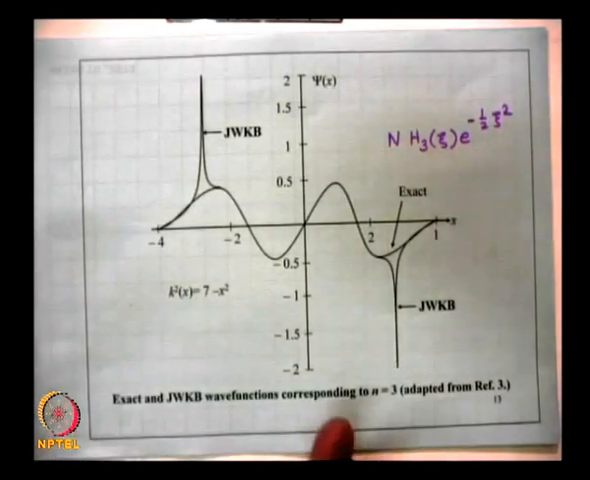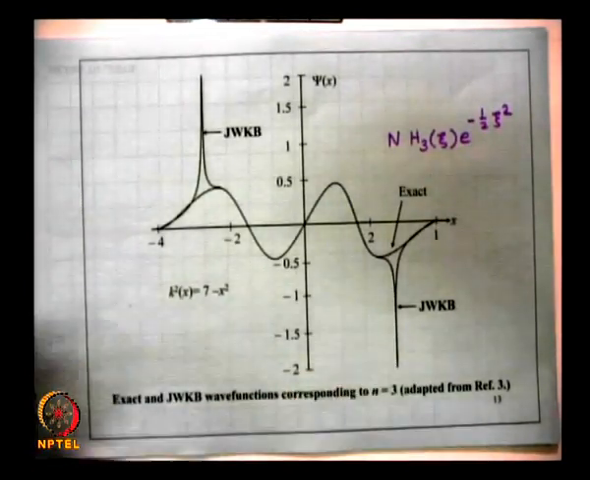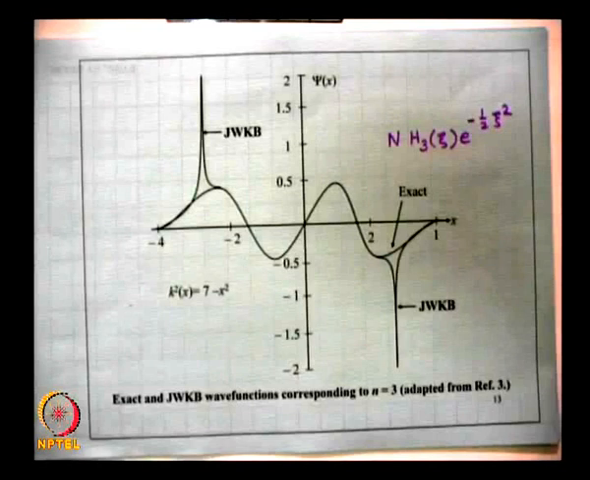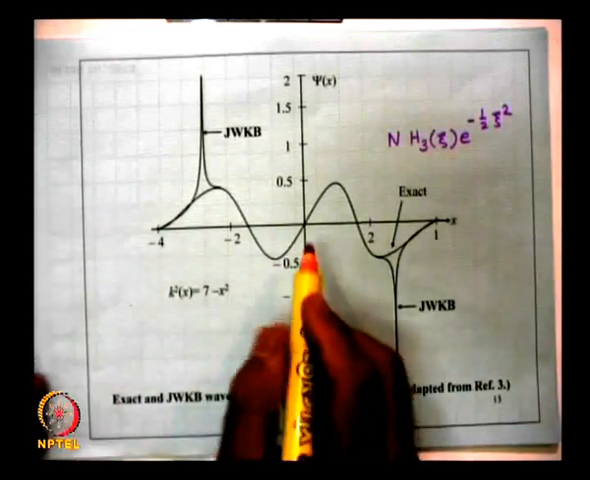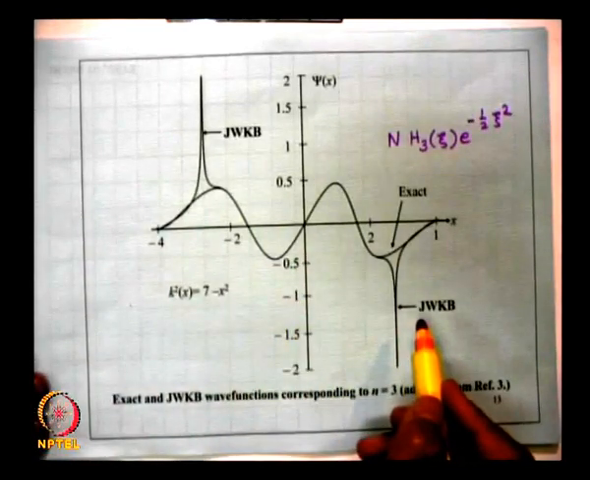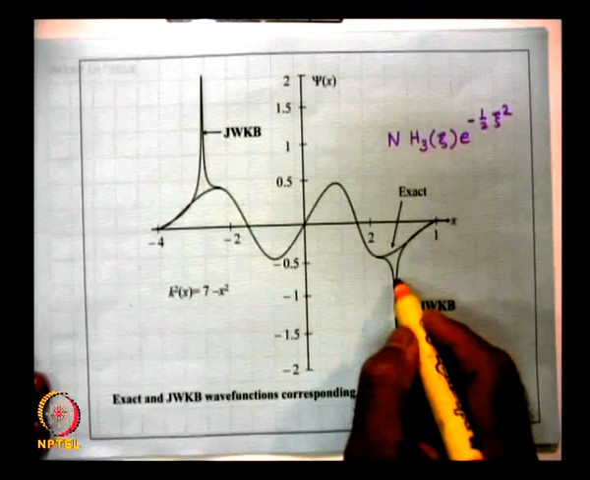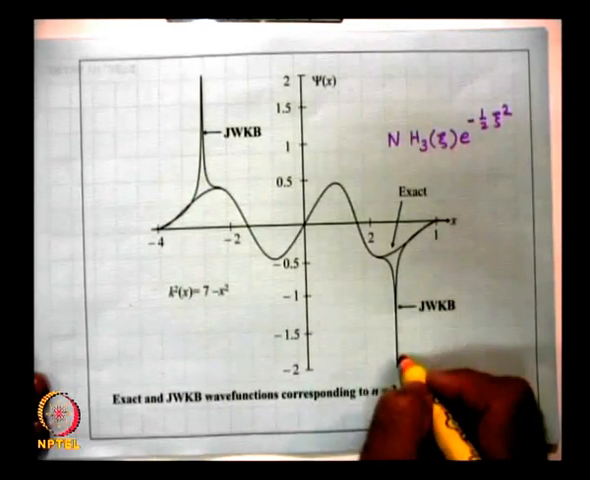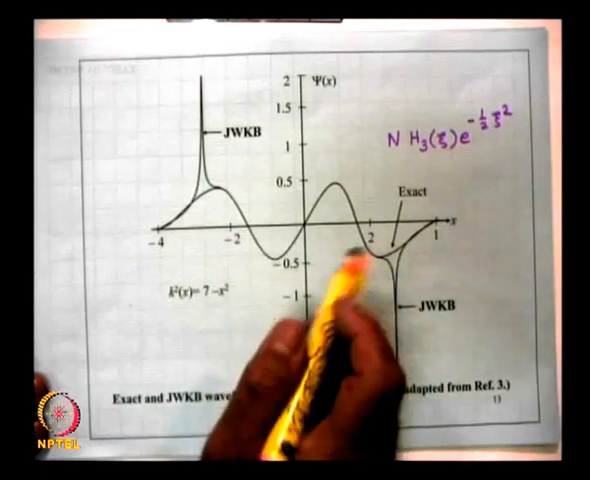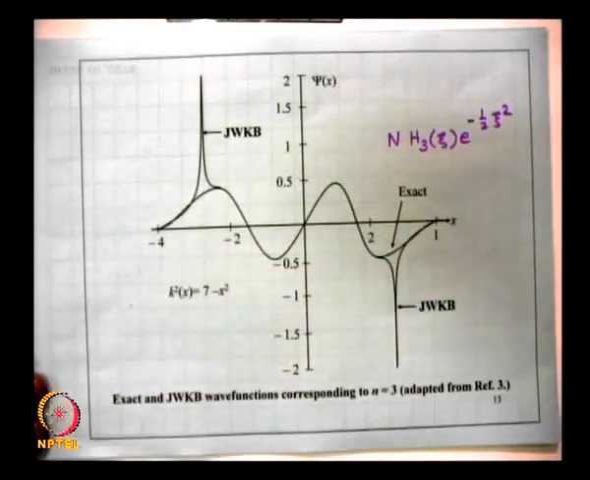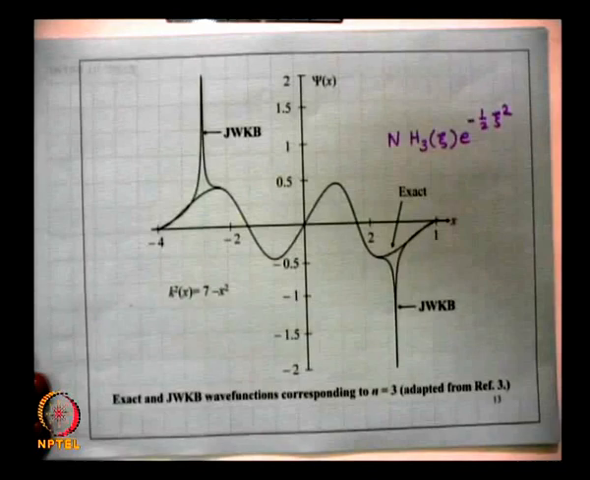And I leave it as an exercise for you. It is done in our book on quantum mechanics, how to find the JWKB solution, but you can find out the JWKB solution and you will find that the WKB solution goes to infinity at the two turning points. Otherwise, it agrees quite well with the exact function.